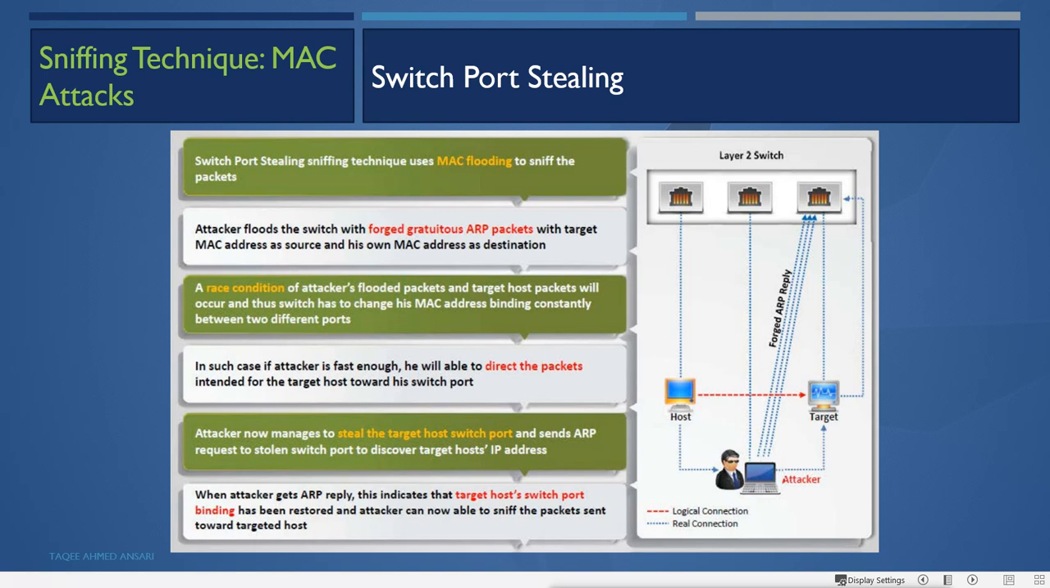So very simple, what does the attacker do? It will start sending lots of packets of forged ARP reply, not request, directly reply, saying that this IP's MAC address is my MAC address. This IP, that means this target machine's IP address, is my MAC address. For example, let me show you this.